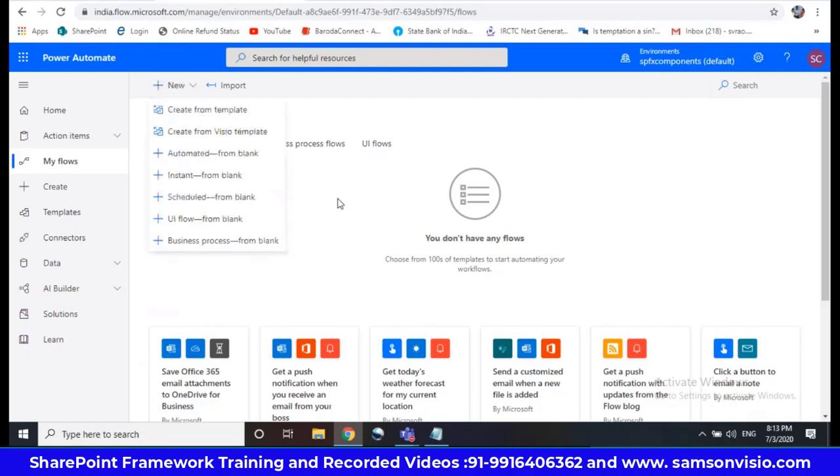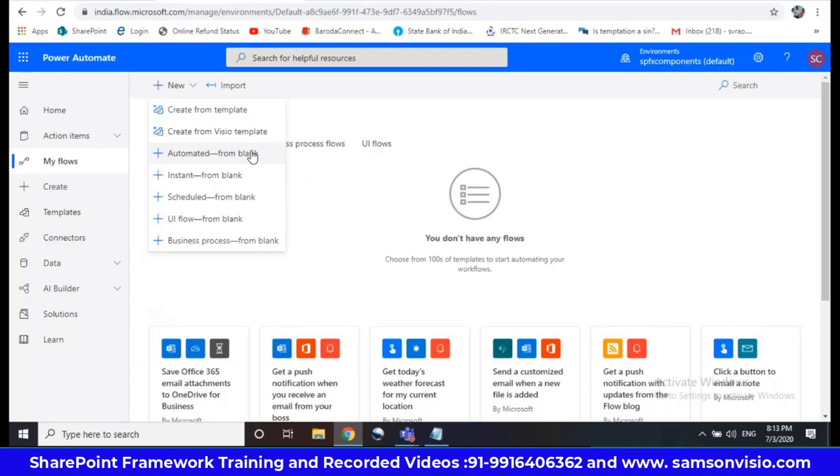In MS Flow, generally as a SharePoint developer, we'll use these three hugely. Out of these three, automated from blank we'll use very highly, and second is scheduled, which we will use highly. Third we can say instant. So what is automated from blank?